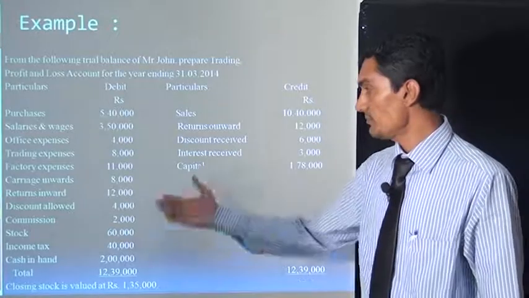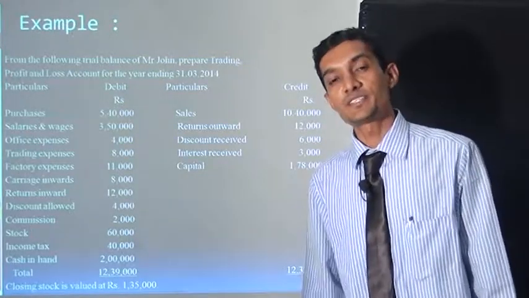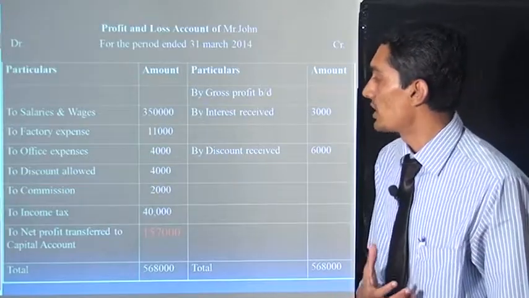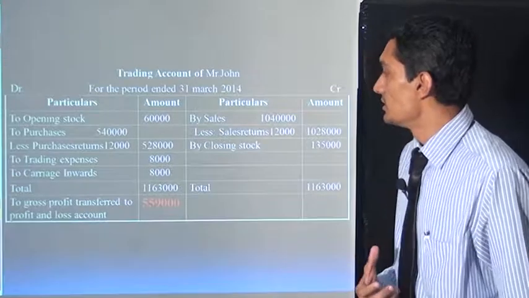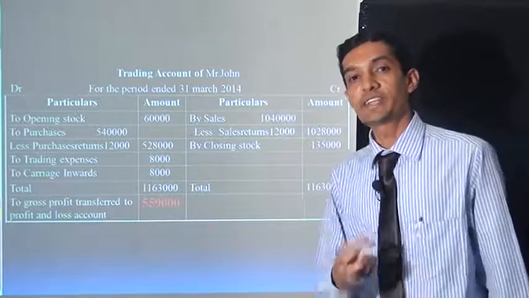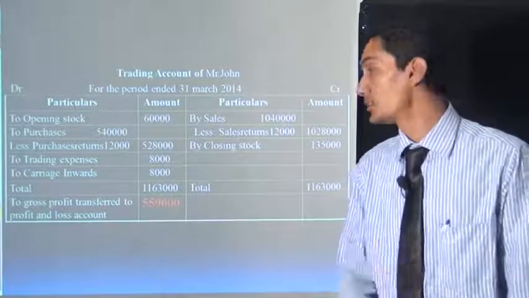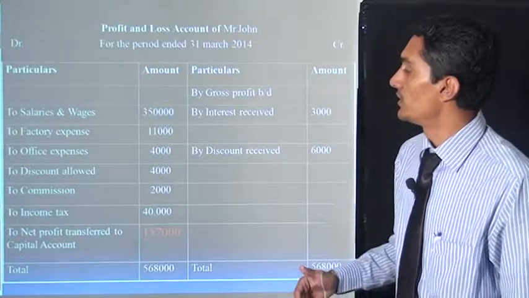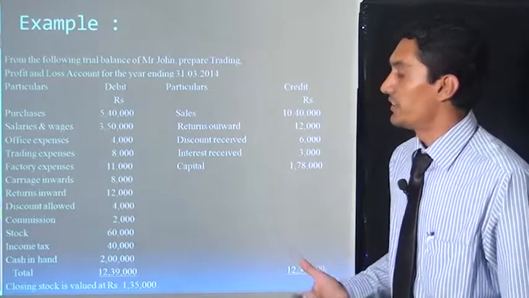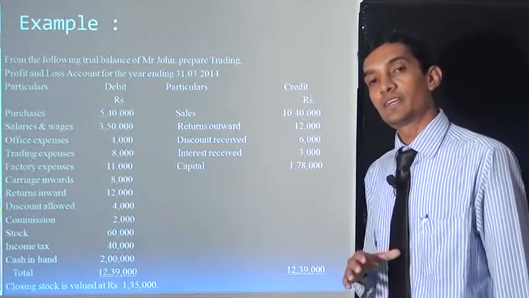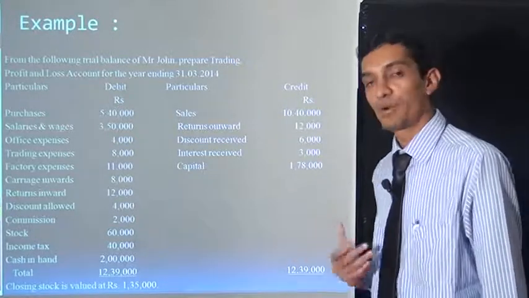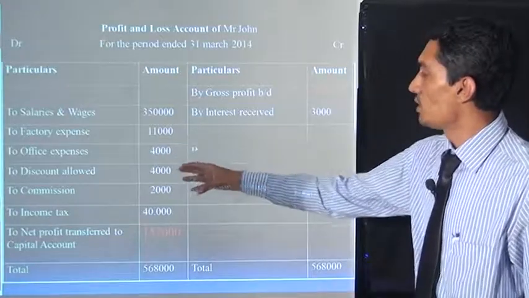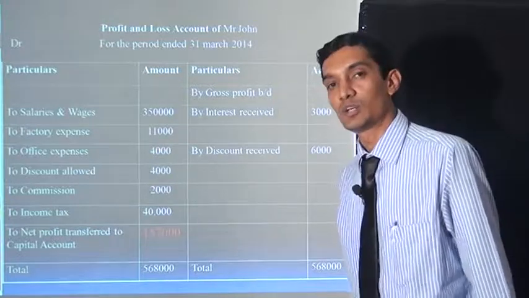Next is trading expenses. Trading expenses are also an expense, but they come under the trading account, because they are trading related, purchase or sales related. So trading expenses of 8,000 rupees come under the trading account. Now next is factory expenses. Factory expenses are not related to purchase or sales, so they come under the profit and loss account. They are an indirect expense. So factory expenses of 11,000 rupees go to the profit and loss account.